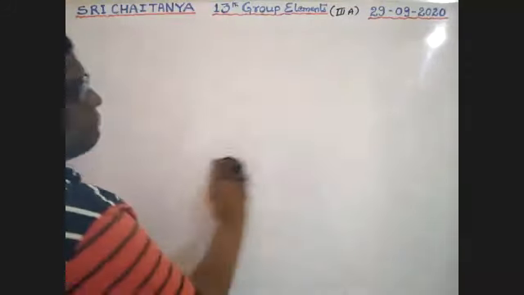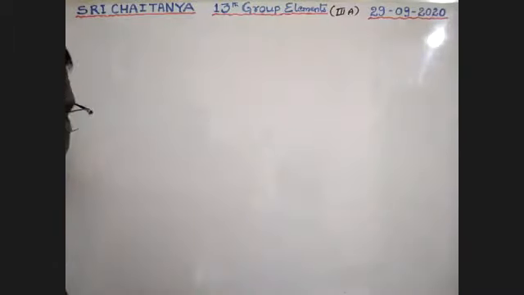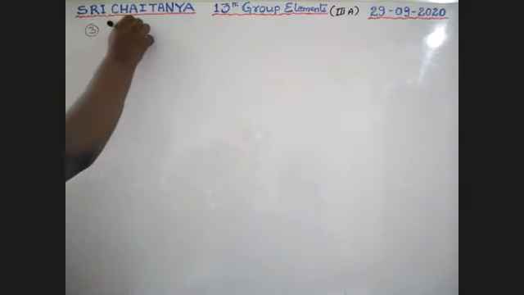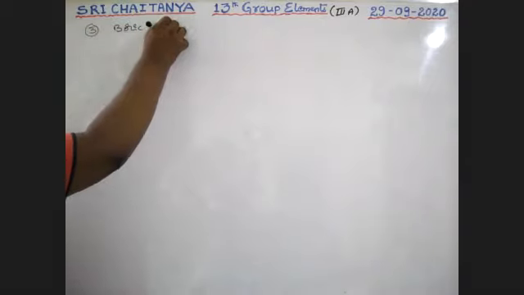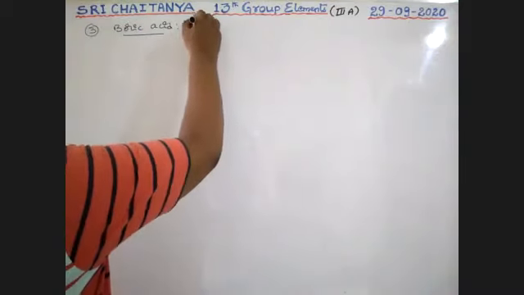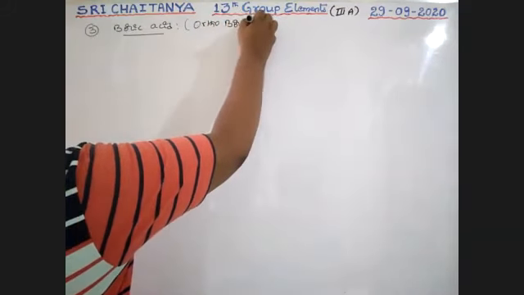Next subheading, next compound was boric acid. Commonly taken as orthoboric acid.